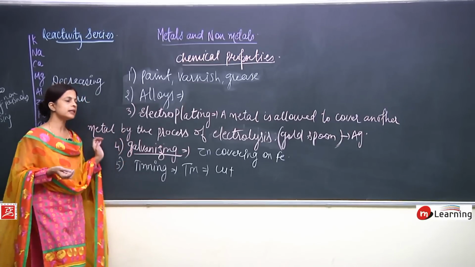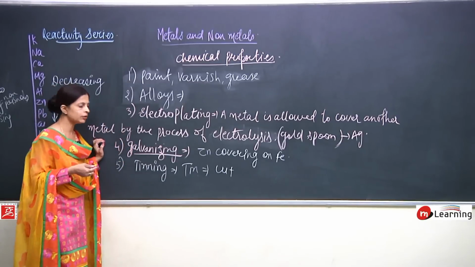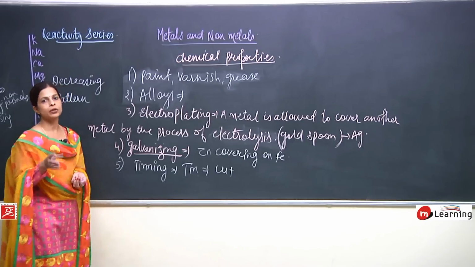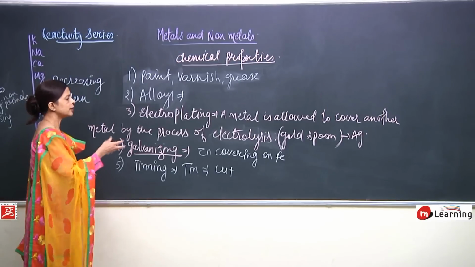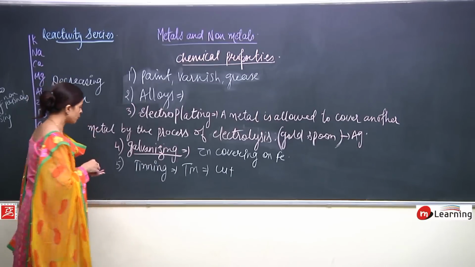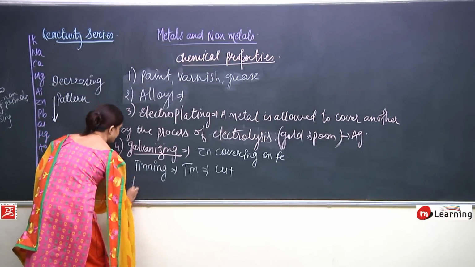Next is galvanizing. Here what is being done? Zinc coating is done on the iron. Tinning, tin coating is done so that the copper does not get eroded. Okay, now next is anodizing.